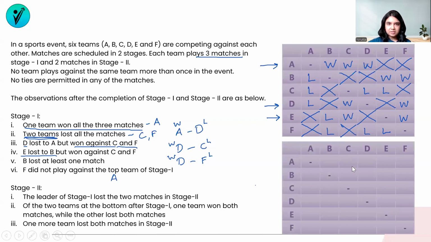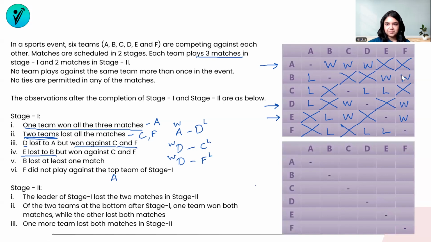There's a similar pattern in stage 2 as well. We have to go back and remember that no team plays against the same team more than once in the event. Now, for example, A has played with B, C, and D in stage 1. They will not repeat the same opponent in stage 2. So I will cross out all the matches that have been covered in stage 1 because they will not be filled in stage 2.